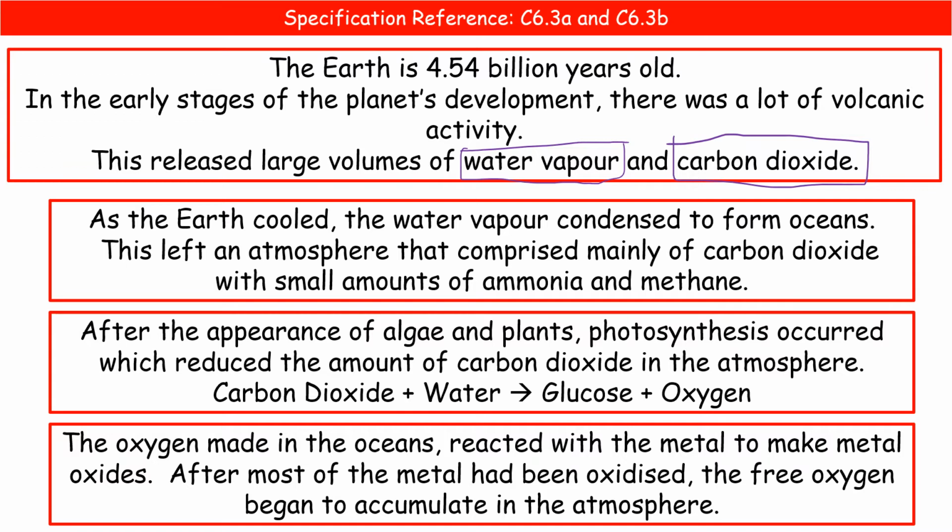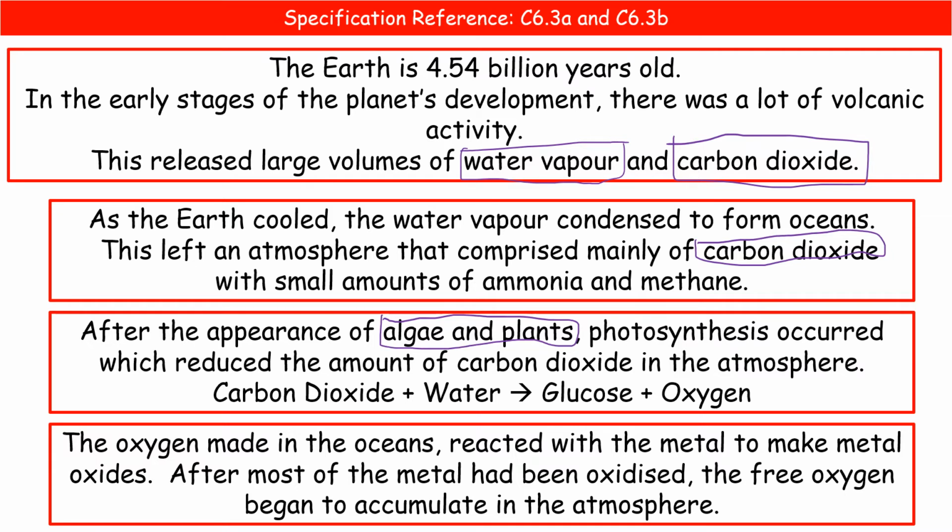As the Earth began to cool down, that water vapour condensed to form our oceans, and as a result the atmosphere that was left was mainly carbon dioxide. Some small quantities of ammonia and methane were present, but mostly we're talking carbon dioxide. As time ticks on, we eventually get to the appearance of algae and plants. They are able to carry out photosynthesis, and as a result, carbon dioxide levels decreased, and we start to see the process of photosynthesis generating oxygen.